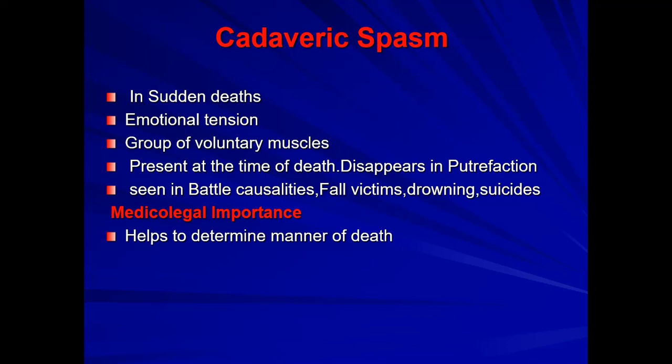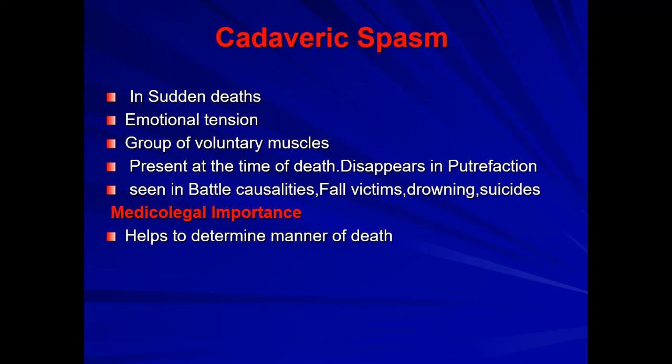The main difference between cadaveric spasm and rigor mortis is that cadaveric spasm is not a post-mortem phenomenon. It occurs at the time of death, or just before death, due to very high emotional tension, but it is visible after death. It remains. So that is why it may be thought a post-mortem phenomenon, but actually it is ante-mortem.